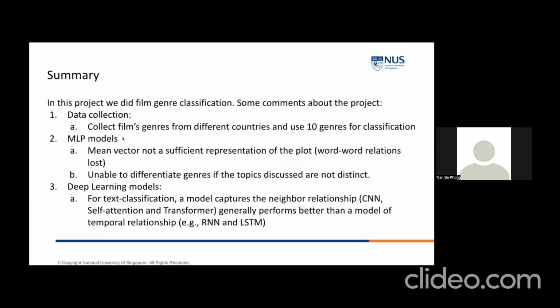We have the summary. We have the data collection, film genres from different countries, and 10 genres for classification. The MLP model is really good if we use the pre-trained embeddings, and deep learning is also good for the CNN models and self-attention transformer if the model can capture the neighbor relationship. And the RNN and LSTM is not good because it just captured the temporal relationship.